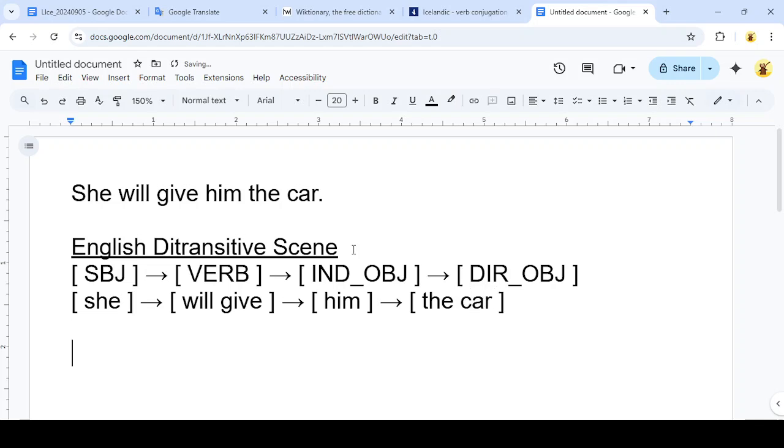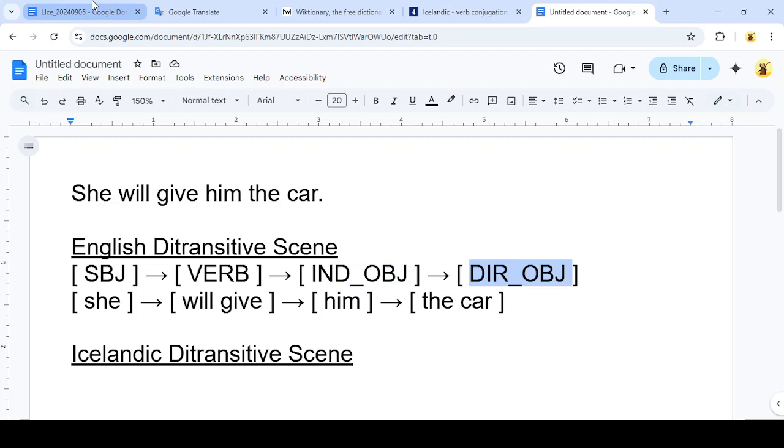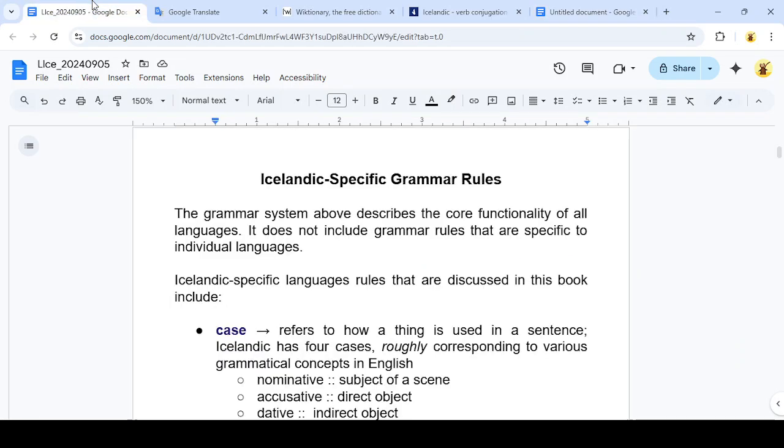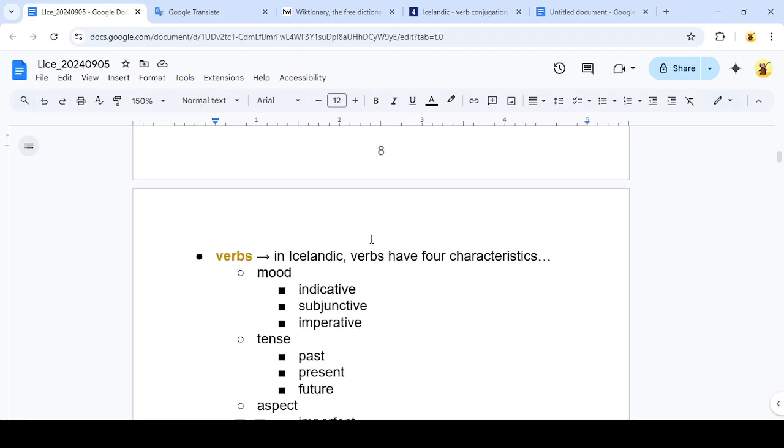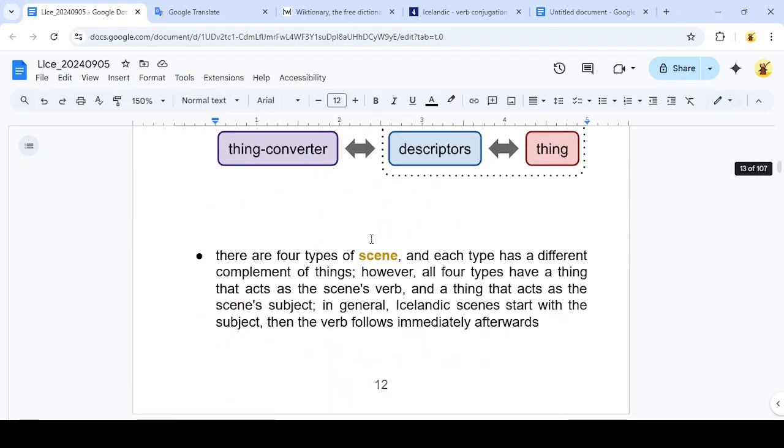Okay, so a good place to start for the translation is using the same scene type. So ditransitive scene in Icelandic. And we don't offhand know yet if the component order is the same in Icelandic. Maybe the verb comes first or something like that. So I'm going to look in my book, Learn Icelandic, and I'm going to look at the section on word order